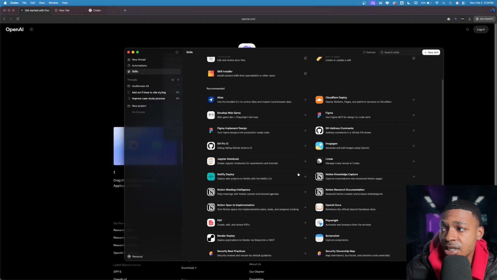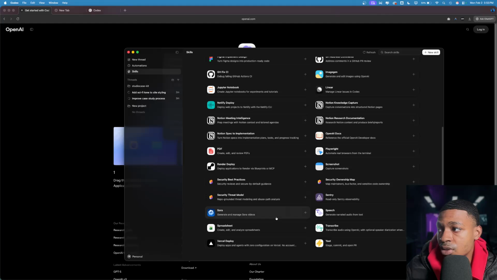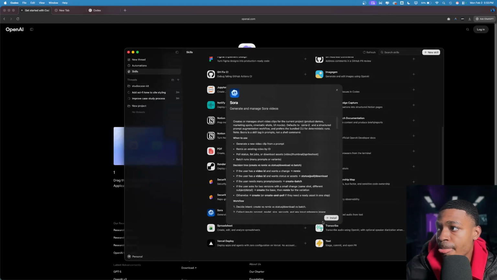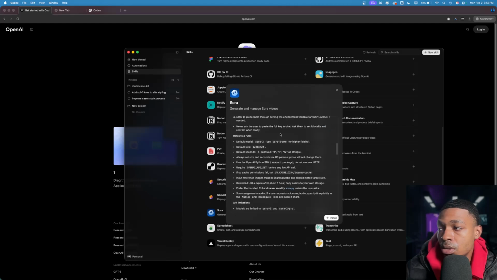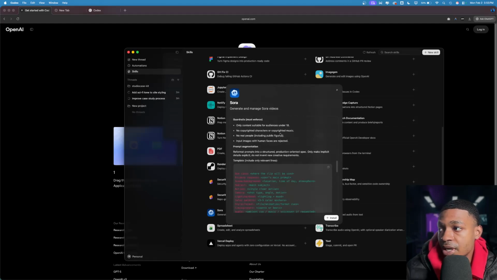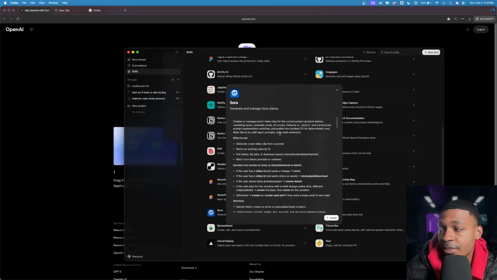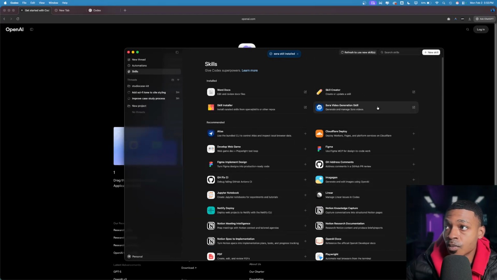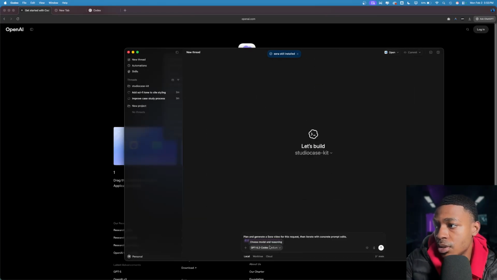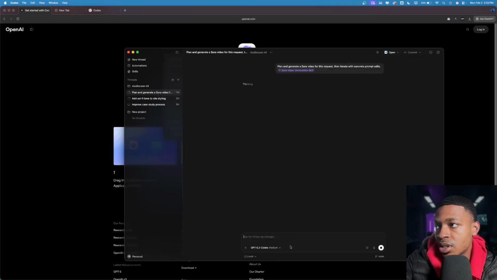But you have tons of other skills. The Sora skill, bam. And you also have the full skill right here. So you can literally just copy and paste this if you want to take it into other stuff. Try skill. Plan and generate for this request and iterate with concrete prompt edits. Let's go ahead and do that.